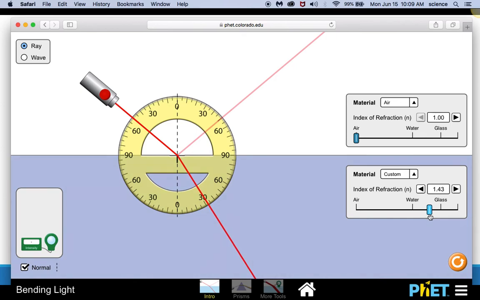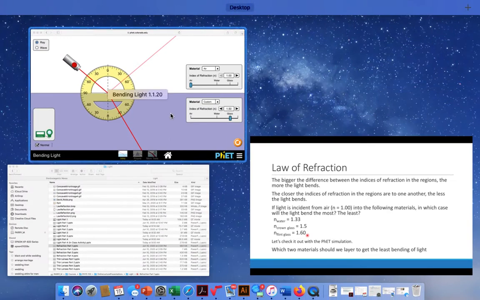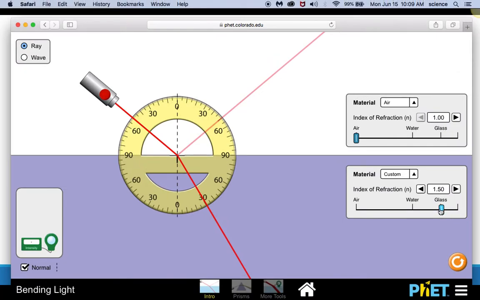As I increase the index of refraction, the light bends more and more, right? So now I have more bending. So when it's in water, it bends less than when it's in glass, and then there are different types of glass. Let's go all the way up to 1.6 if this simulation will do that. If I continue to go, the light continues to bend more and more. So the angle is less, but the bending itself is more.